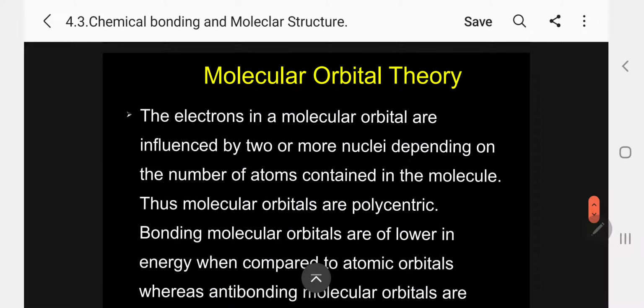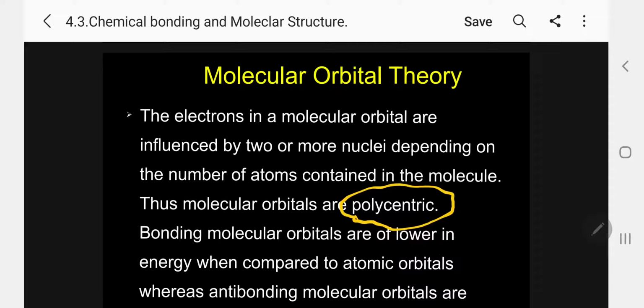Now, the electrons in a molecular orbital are influenced by two or more nuclei depending on the number of atoms contained in the molecule. Thus, molecular orbitals are polycentric. Atomic orbitals are unicentric.